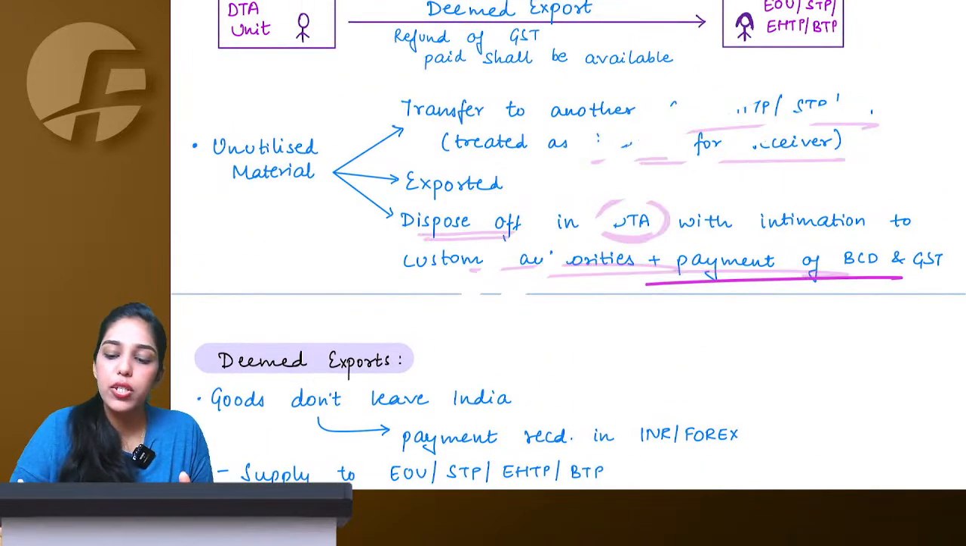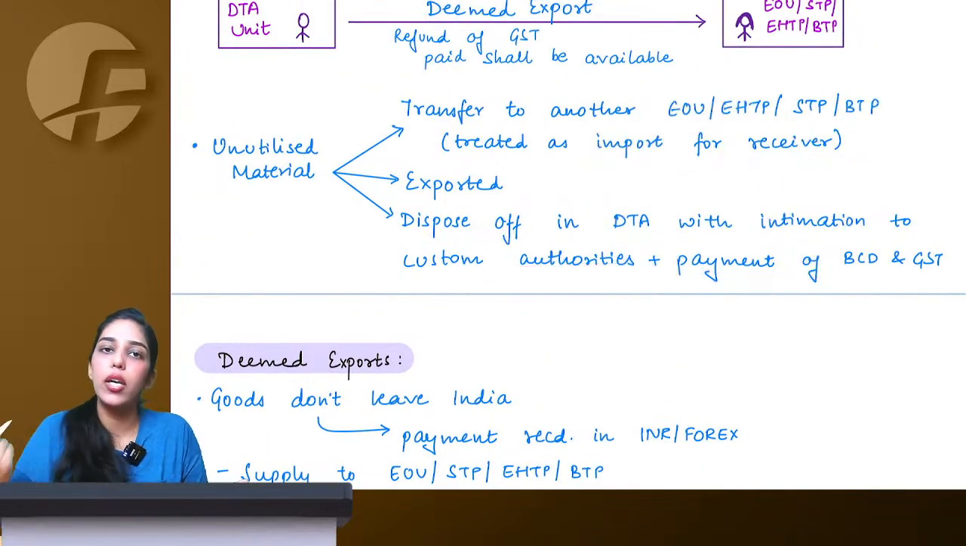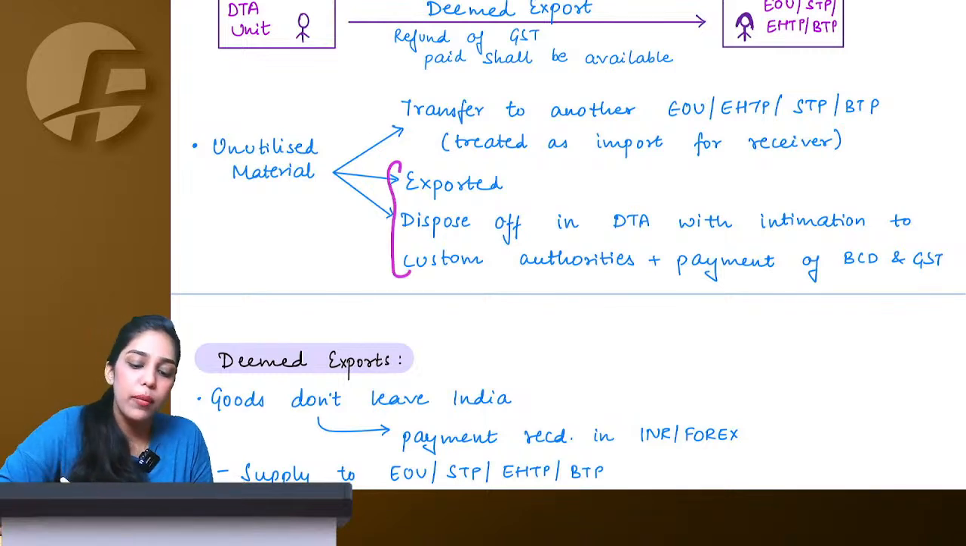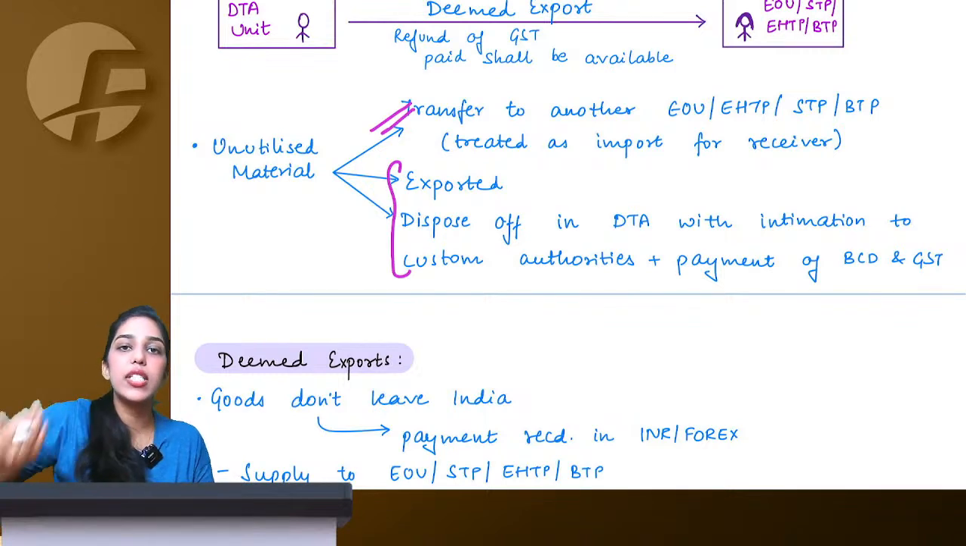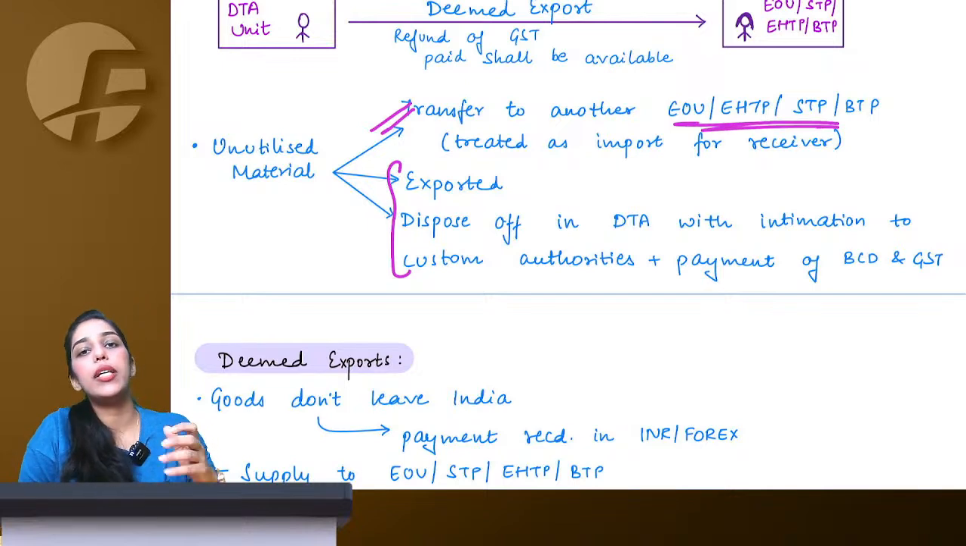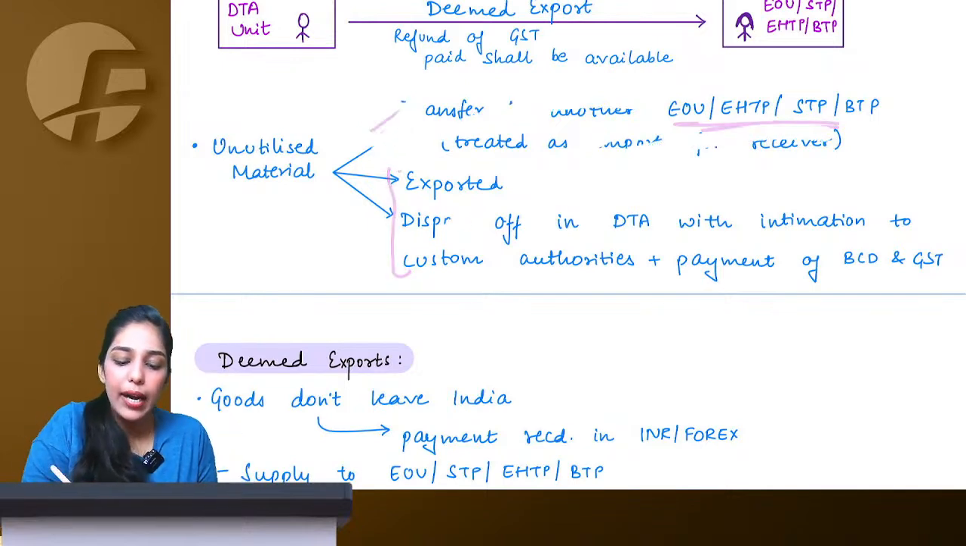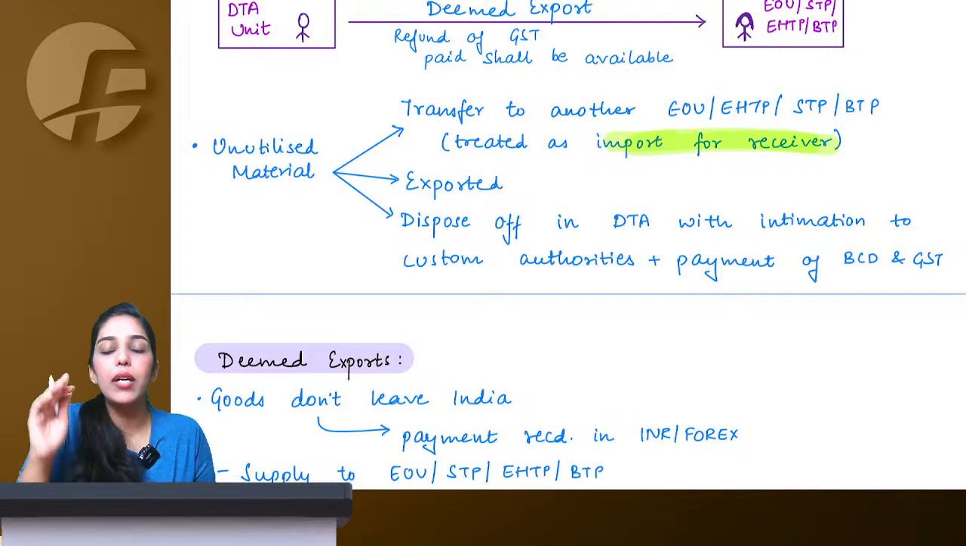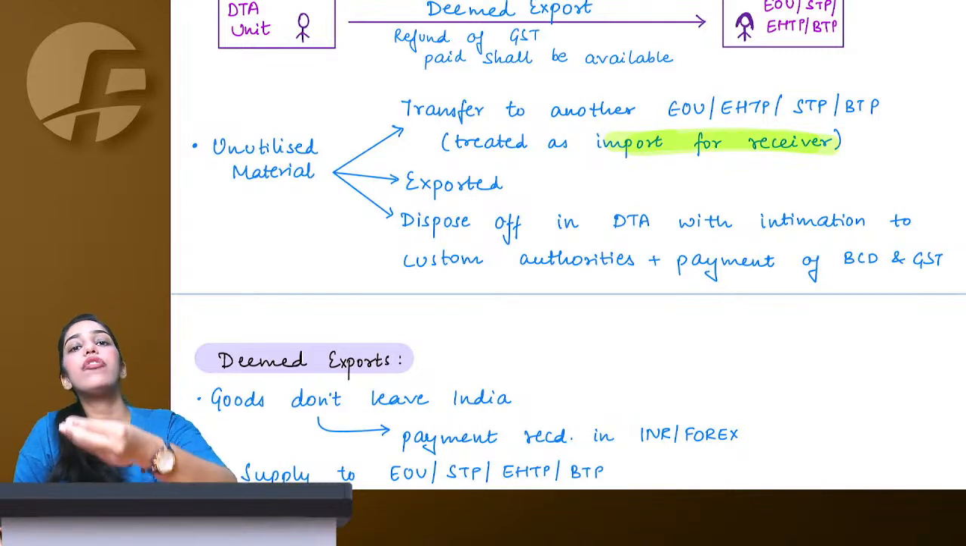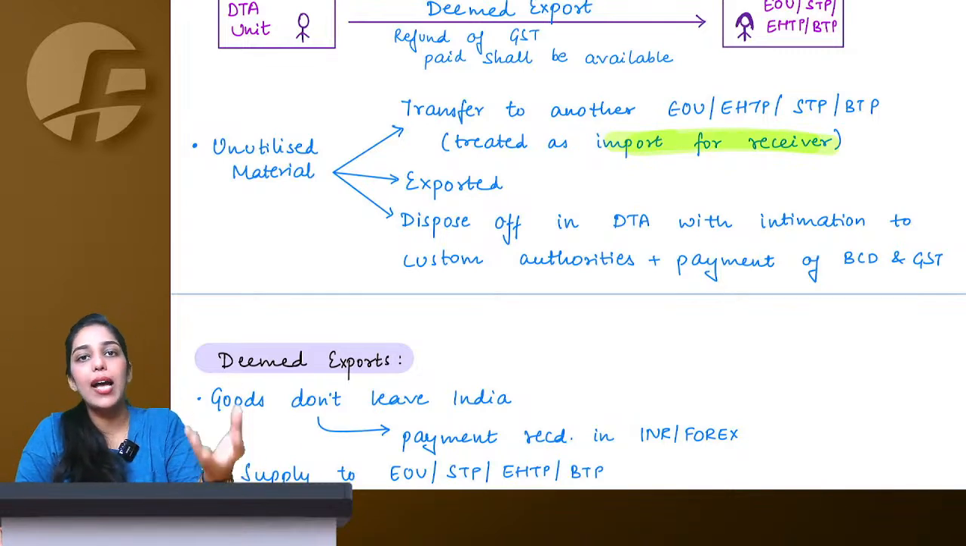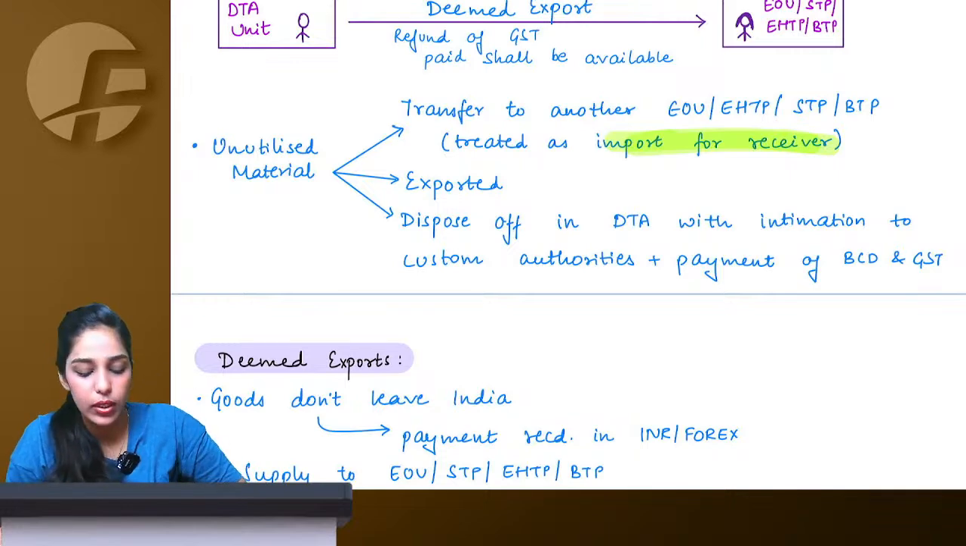So you have three options available with you, either you export or you clear. These two things we already know. One more thing is that you can transfer it to another EOU, EHTP, STP, BTP also, and it would be considered as import for that particular unit, and now that unit will treat it as if it had imported those goods itself.